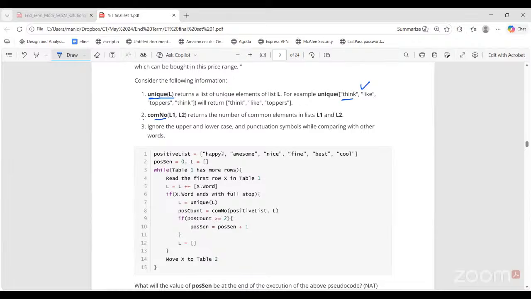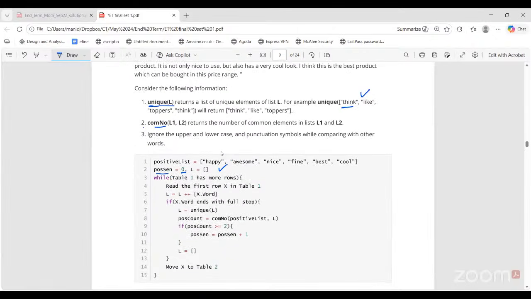So there is something called a positive list, which has a list of positive words. Sen is the positive sentence count. This variable is set to 0. L is an empty list. Now, while table 1 has more rows, you will read one word at a time from this given paragraph. Read first row X in table 1 means the first word from this given paragraph. And every time you read a word, you are appending it to list L.